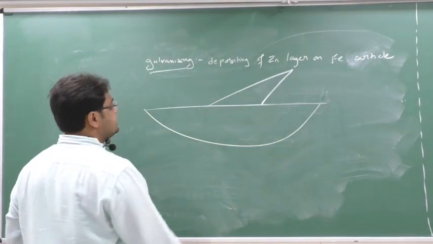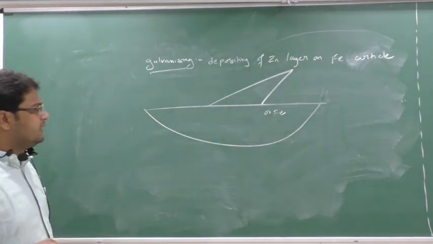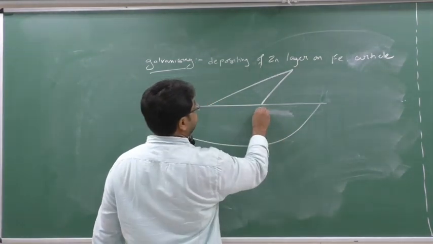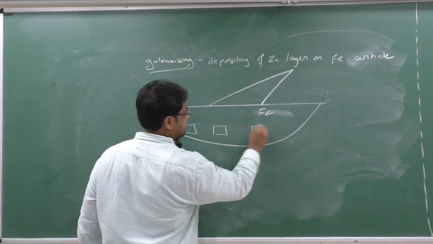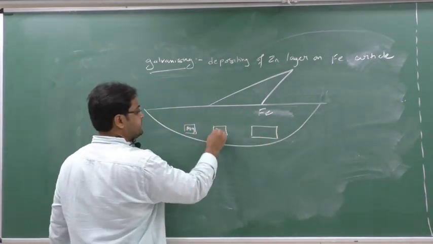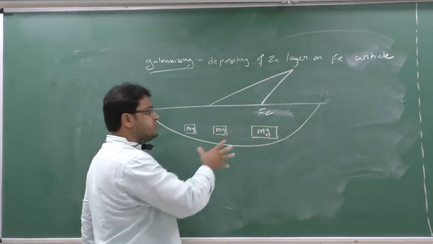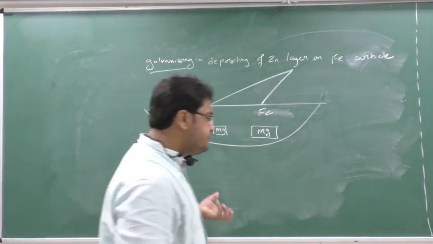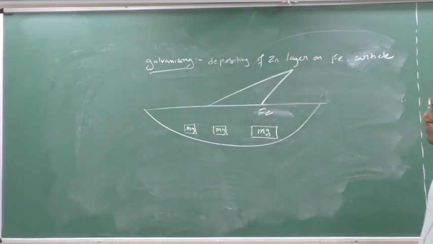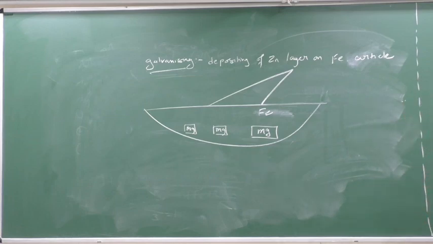Why? Now see here. Suppose this ship is made of iron. Now what do we do? We put some small magnesium pieces here. You can see some videos on YouTube, they are available. We attach small magnesium pieces all over the ship. If you see the electrochemical series, magnesium is more reactive than iron. Yes or no?